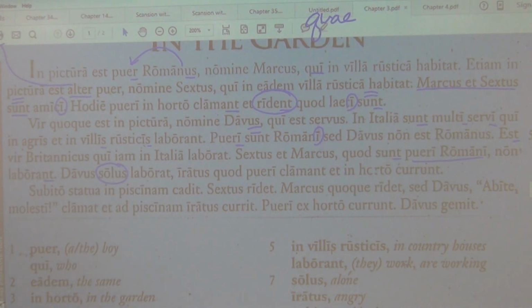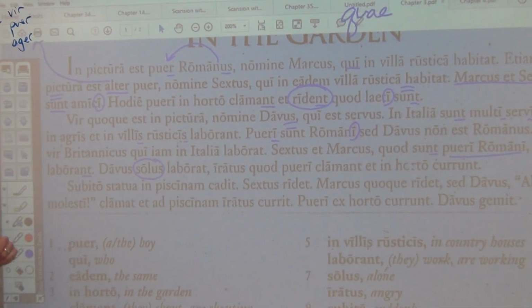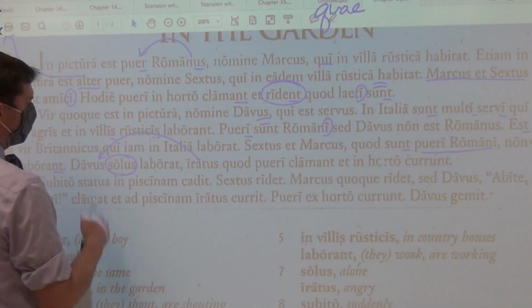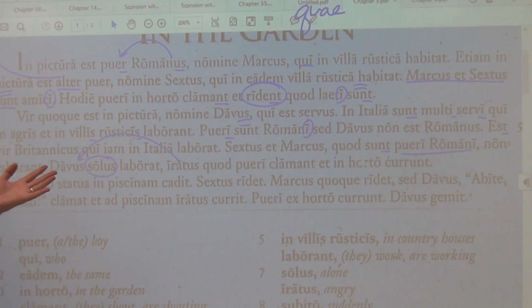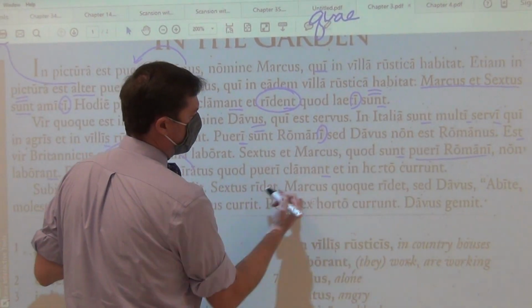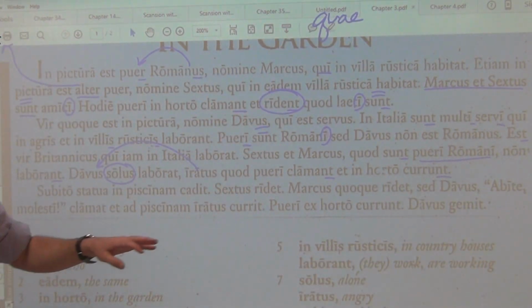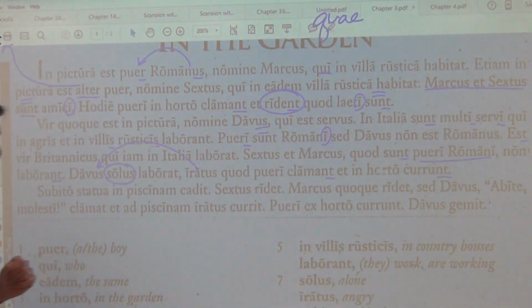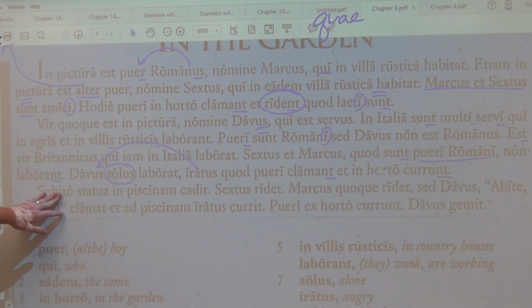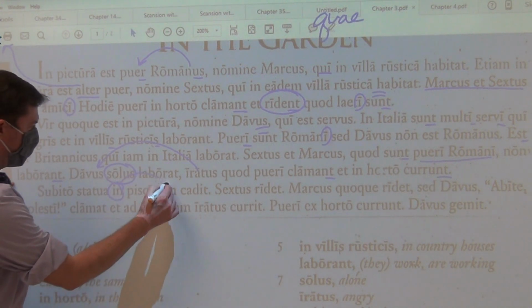The adjective that means alone. It's an alone masculine thing. If it were an alone feminine thing, it'd be sola. So Davus alone works. Davus, angry. There is no he, she, or it. Angry because the boys are shouting and they are running in the garden. Suddenly, subito, the statue falls into the fish pond.